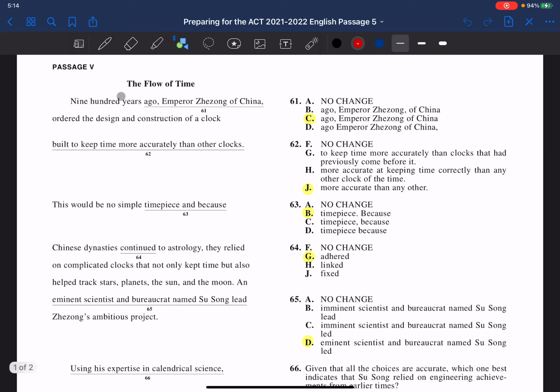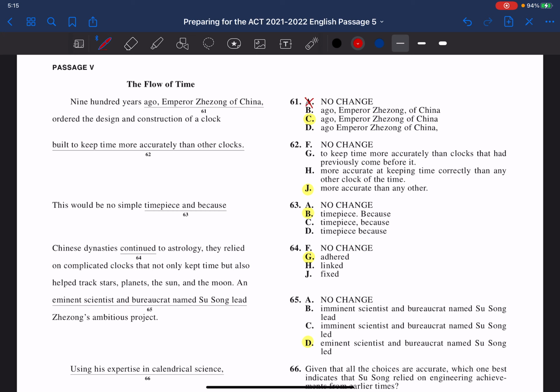So, 900 years ago, Emperor Sheshong of China ordered the design and construction of a clock built to keep time more accurately than other clocks. So right here, we want to consider this phrase. Now, Emperor Sheshong of China is the noun. The verb that comes after it is ordered, and you never want to separate the noun from the verb with a comma. So leaving it as it is with this comma is not the right answer. But also, letter D is not, because that also has a comma there.